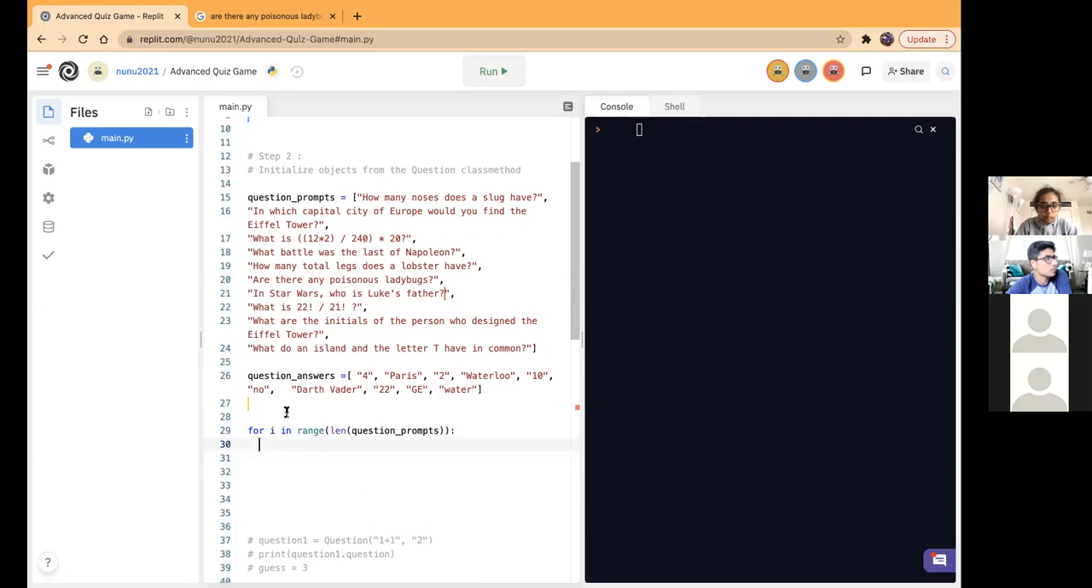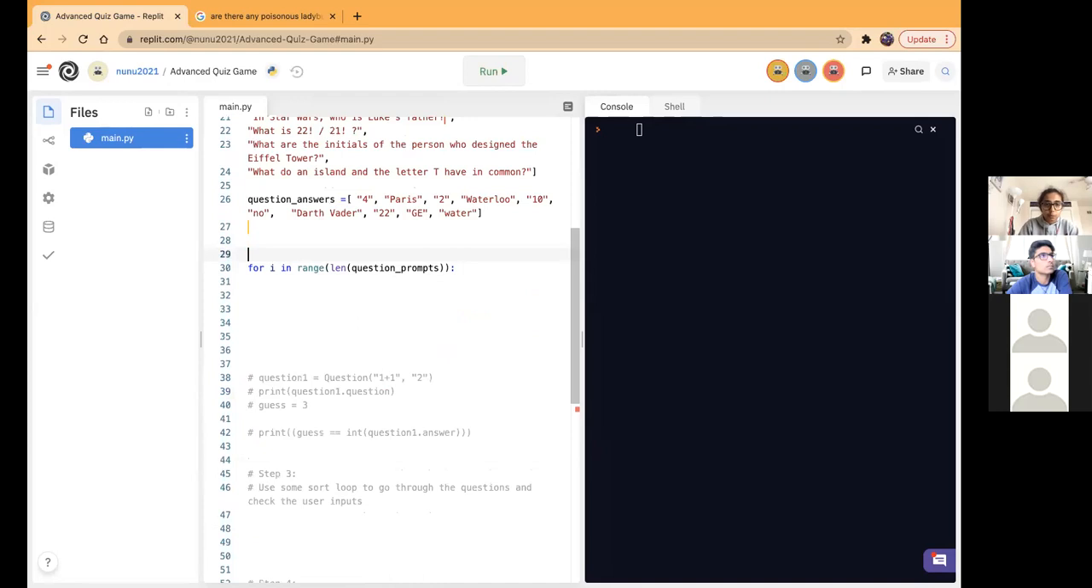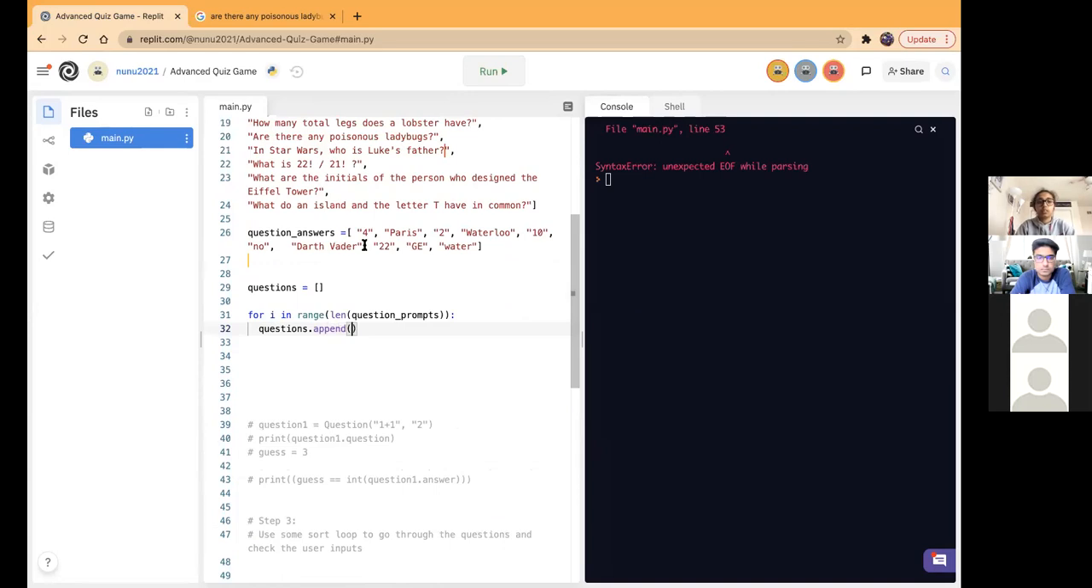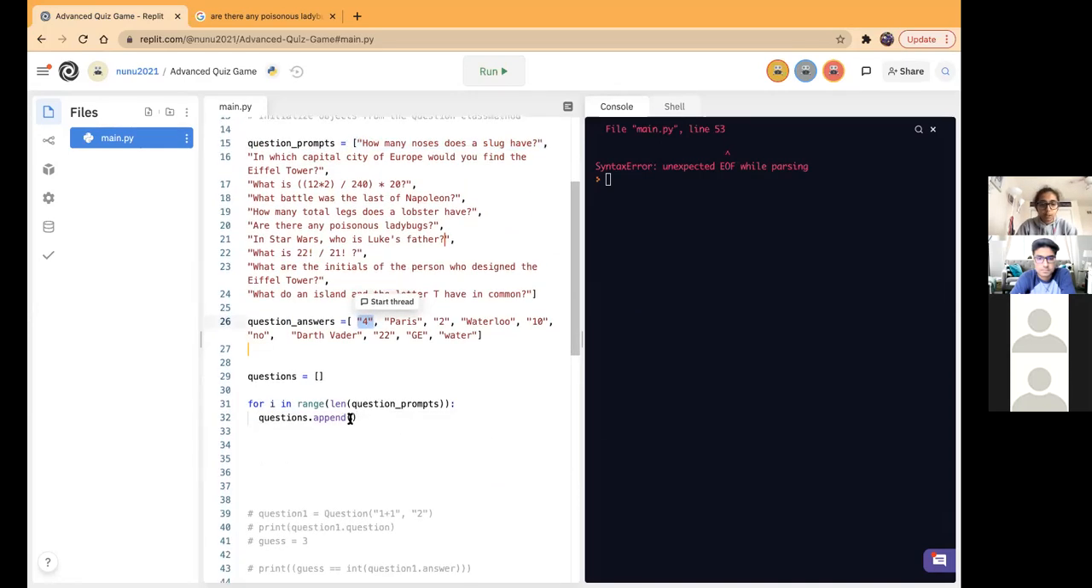Go inside. Before we go through this loop, let's create a questions array. It'll have nothing in it initially, but once we go through the loop, we're going to add in questions.append. We're going to add in an object with the question and its answer. So basically, questions.append.